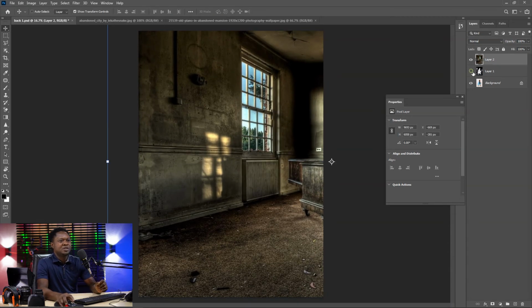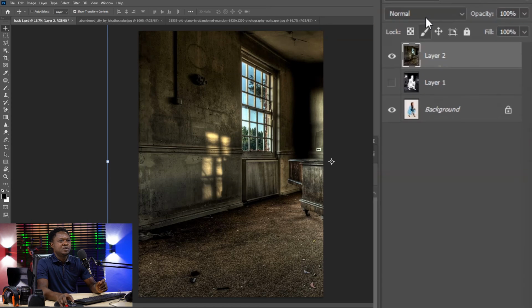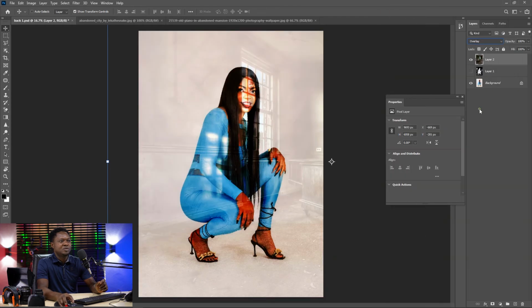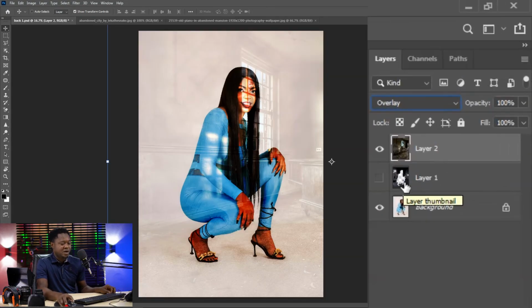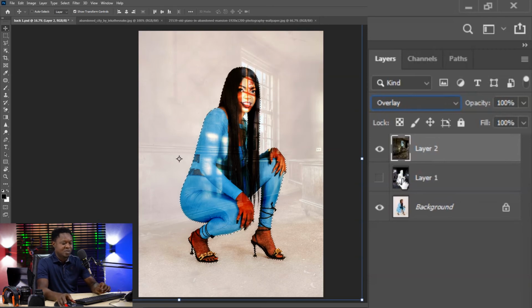Then we have to disable this and go to blend mode and choose overlay. This time, we are not going to make the selection again because the selection has already been done. It's only for you to go to the previous background and hold your Ctrl, then click on the background. You see the selection out.